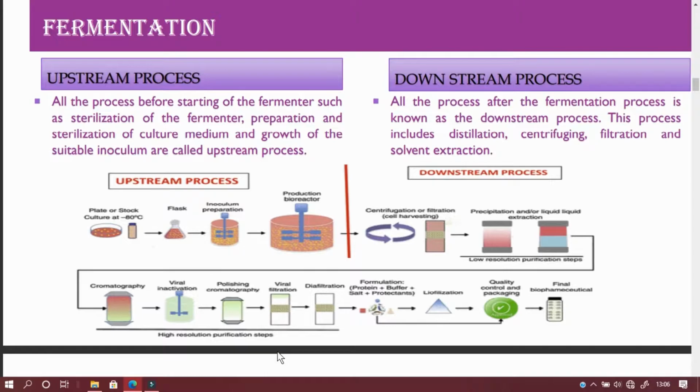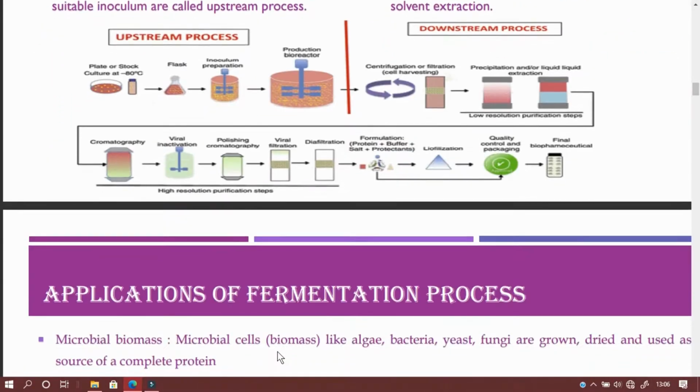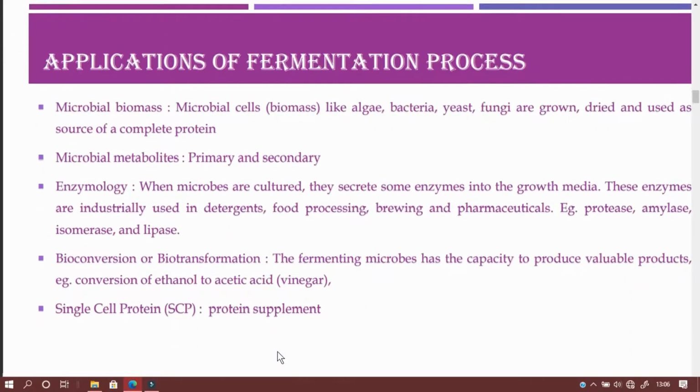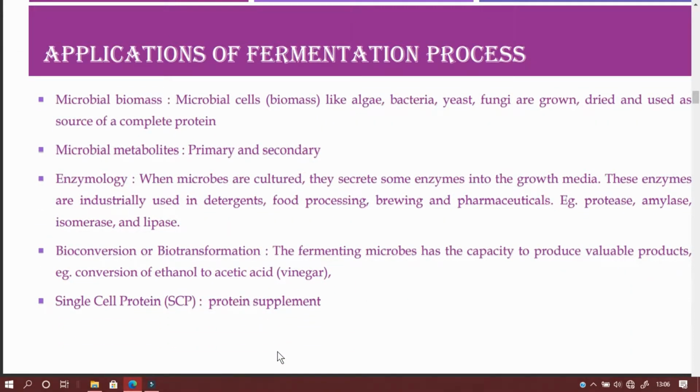What are the applications of fermentation in the industries? So we use it for production of microbial biomass. Microbial biomass, we produce algae, bacteria, fungi, yeast, etc. And they are collected, they are dried, and they are used as a complete source of protein. And this we call single cell protein, SCP. It serves as food for human beings as well as animals. You would have seen those SCP tablets.